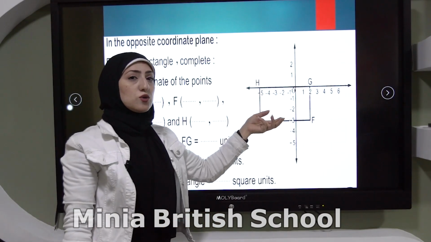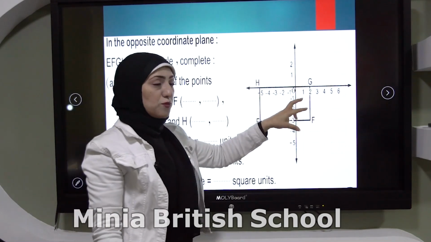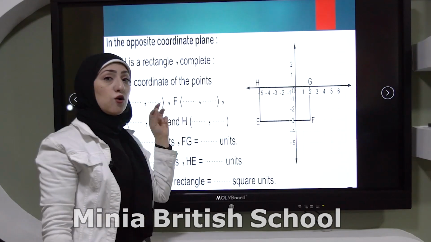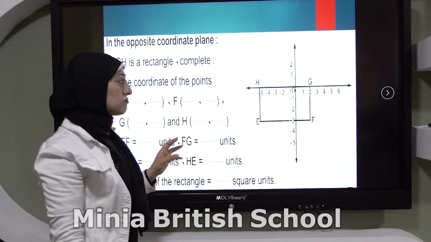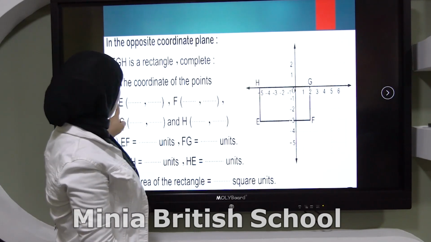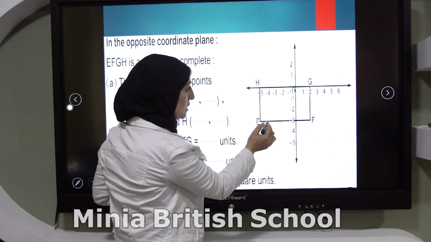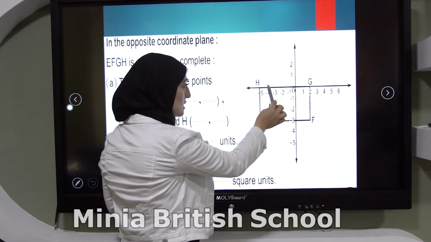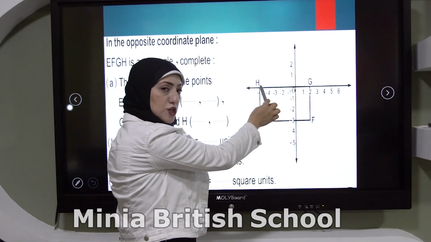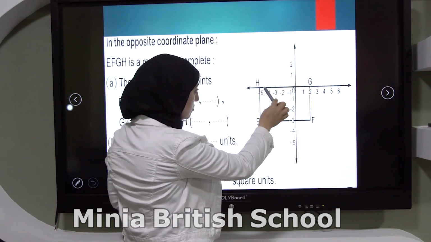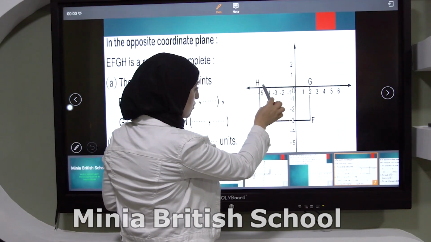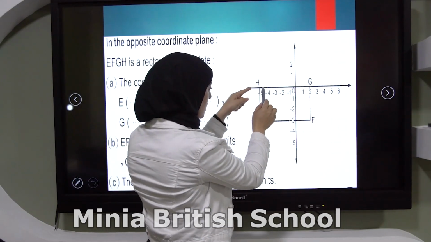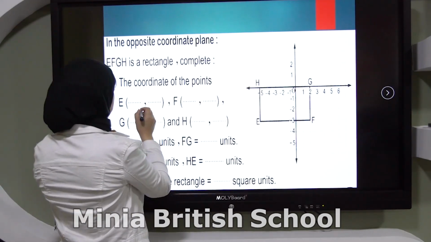I have another coordinate plane, but it has the shape on it. And I want to write the ordered pair of each point. It's the same, very easy. Here, point E, I have to start with the x-axis. I'll see how many numbers it has: 1, 2, 3, 4, 5, or the number already written, -5. So E here is -5,